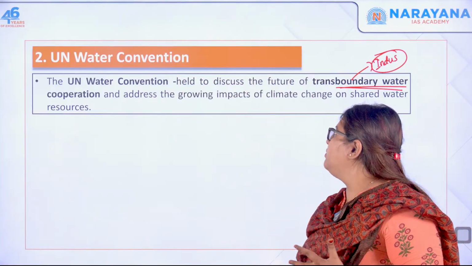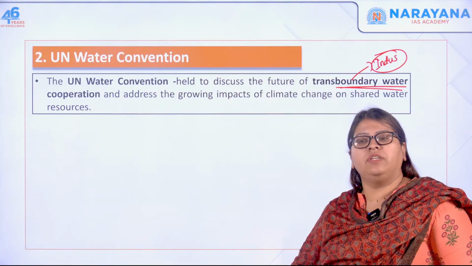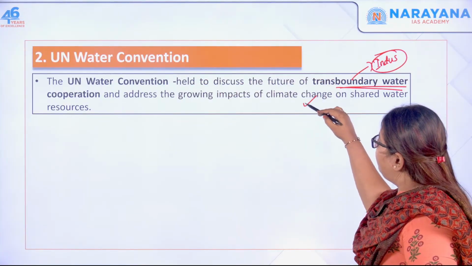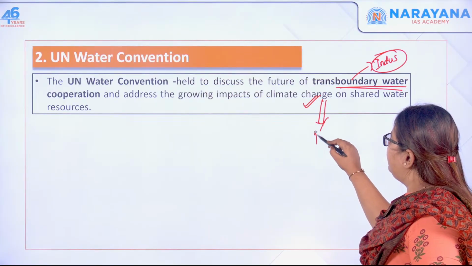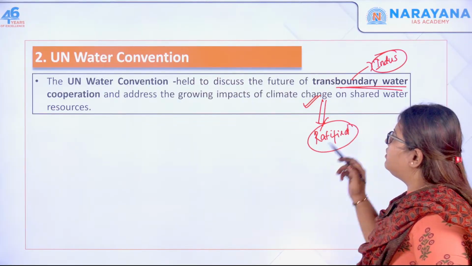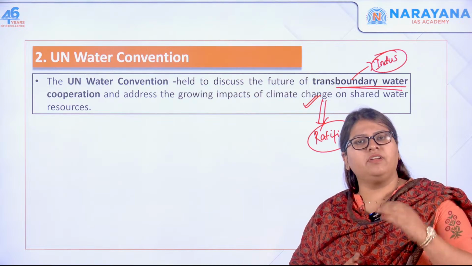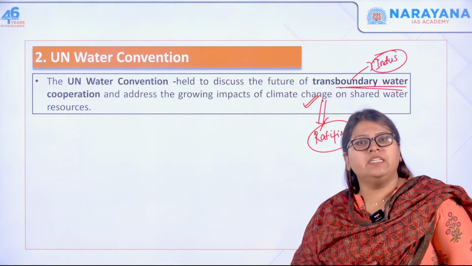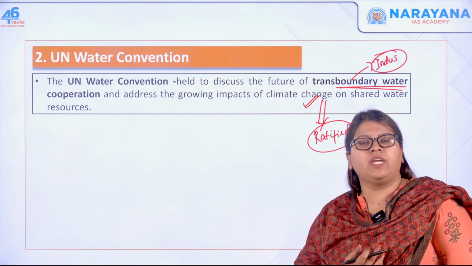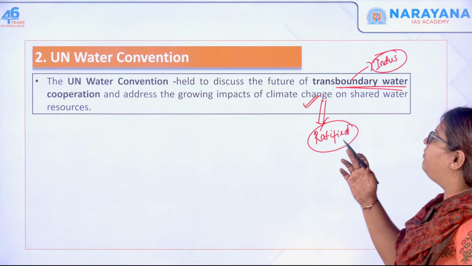Seriously, it just breaks our hearts, right? Yeah. So this UN convention deals with transboundary water cooperation. From here itself, how can you remember whether India has ratified this or not? No, India has not, because this talks about peaceful sharing of the transboundary rivers with the state, and gives other provisions also. In case India becomes a part of it, how it will deal with the water sharing with Pakistan has always been in its mind. Okay, so we will see this.